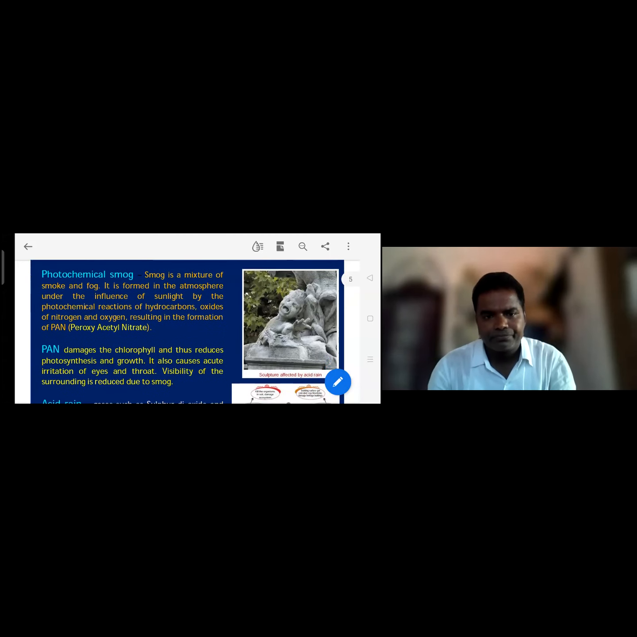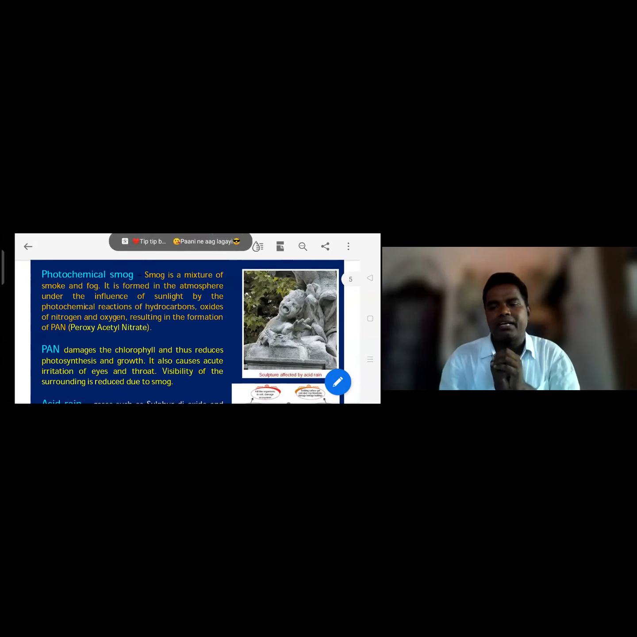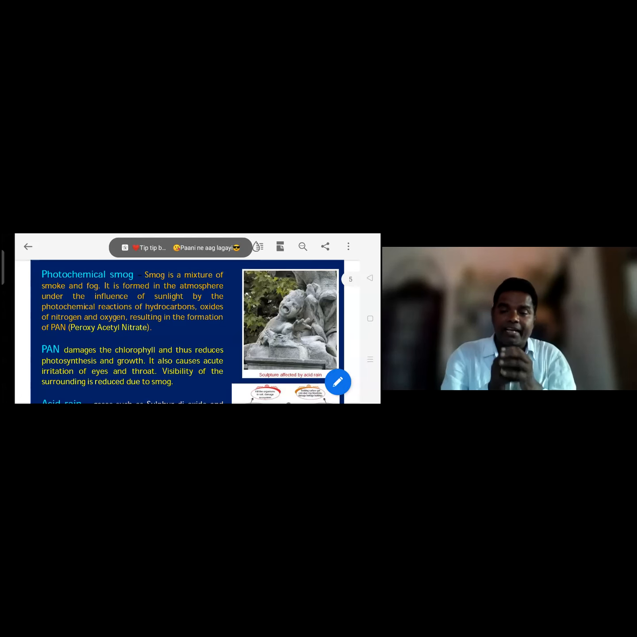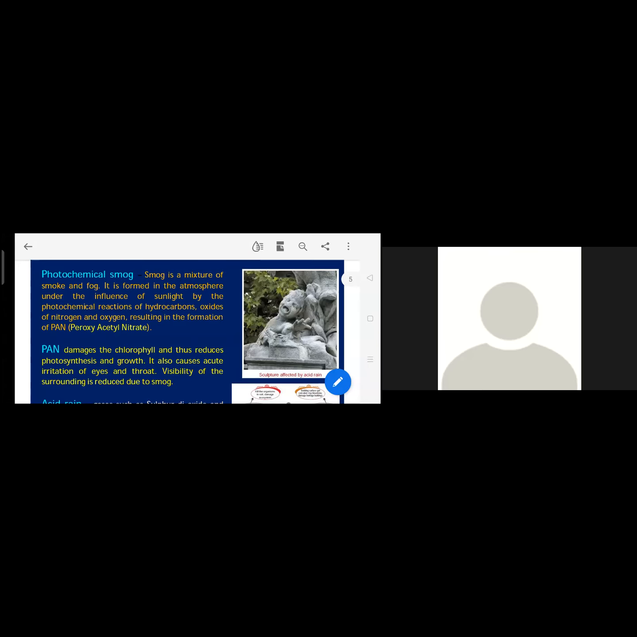So we are seeing sculptures affected by acid rain. Now, acid rain means what? Nitrogen dioxide and sulfur dioxide are released into the air. Sulfur dioxide binds with water to become sulfuric acid, and nitrogen dioxide binds with water to become nitric acid. These acids, released into the environment, are acid rain. That affects plants and animals, as we observe.